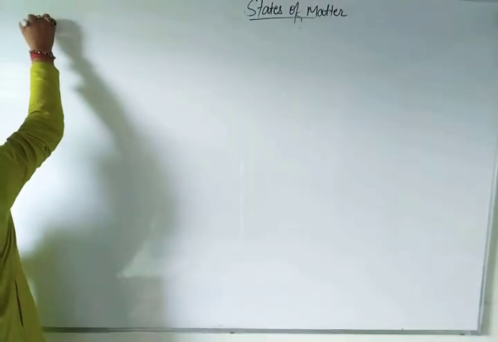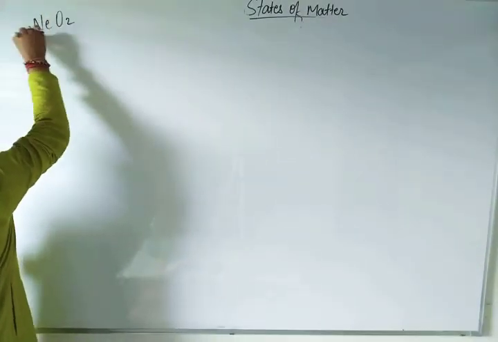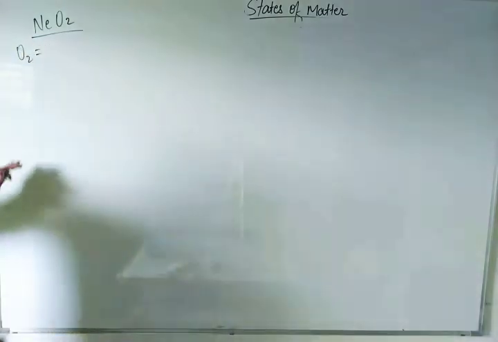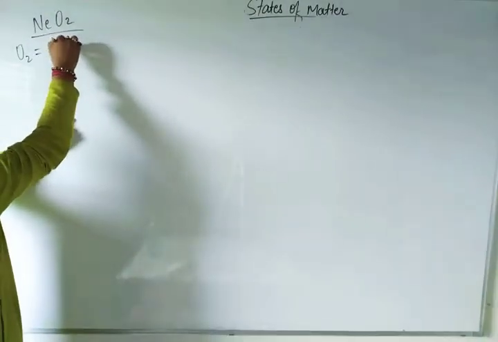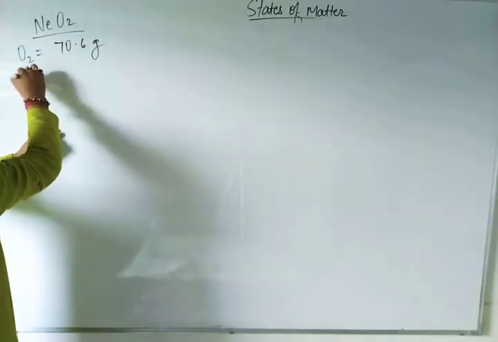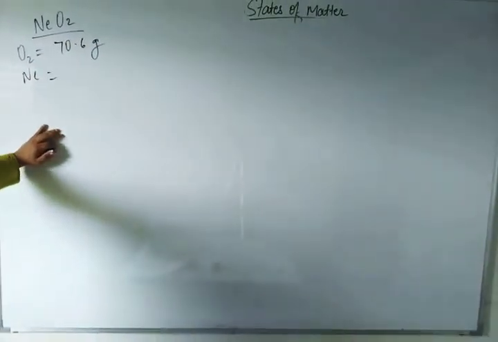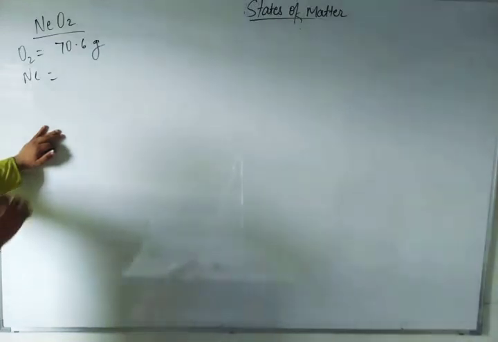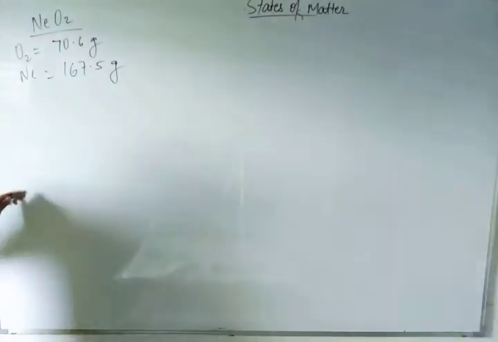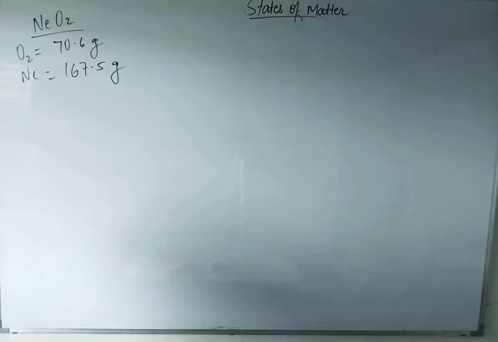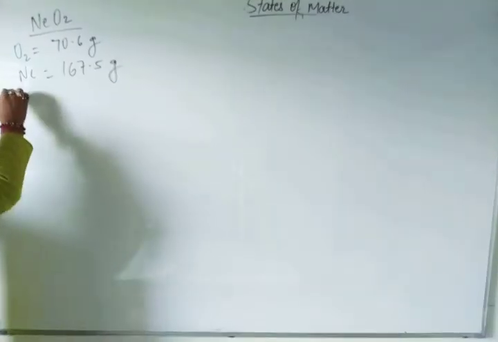O2 is 70.6 gram and neon is 167.5 gram. Right? Now the pressure is given, P total is 25 bar.